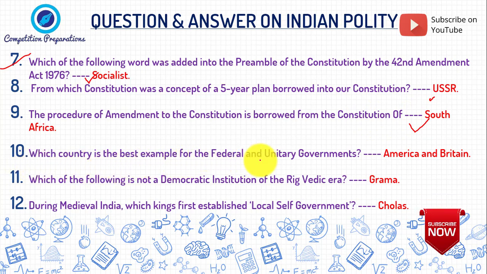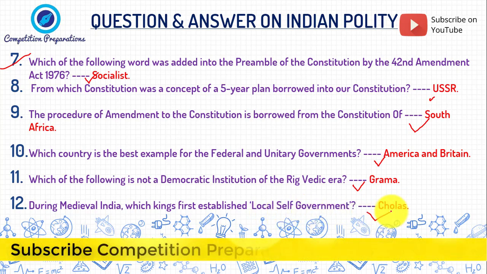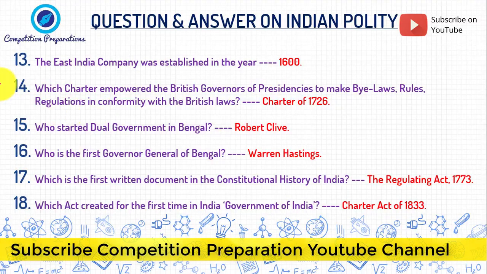Which country is the best example of federal and unitary government? It's America and Britain. Which of the following is not a democratic institution of the Rig Veda era? Brahma. During medieval India, which king first established local self-government? It is the Cholas.